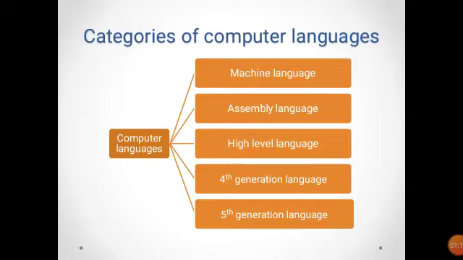The first generation language is machine language. Second generation is assembly language. Third generation is high level language. Fourth generation is structured query language for databases. Fifth generation language is artificial intelligence.